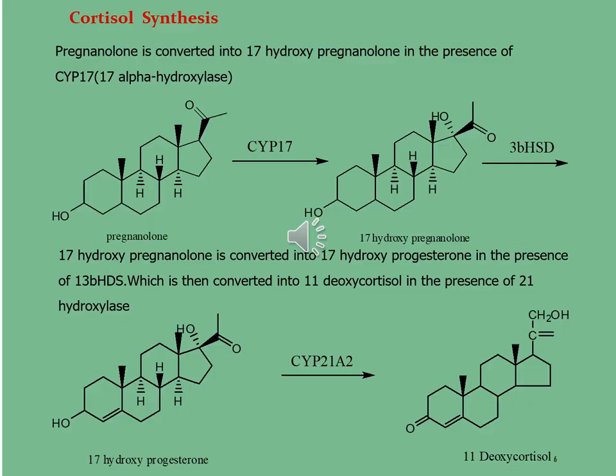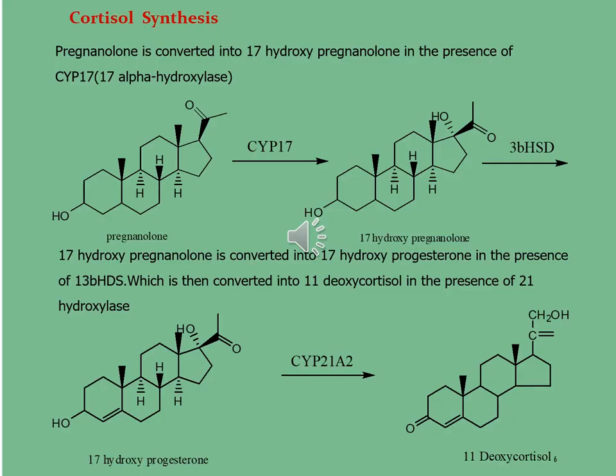You can see in the first reaction, pregnenolone, in which the acetyl group is present at carbon 17 position, is converted into 17-hydroxypregnenolone in the presence of enzyme CYP17. In the second molecule, there is an acetyl group at carbon 17 position in addition to a hydroxyl group at carbon 17 position too.